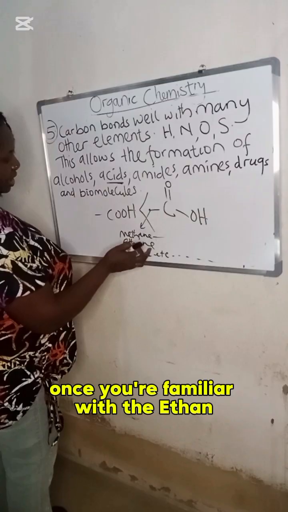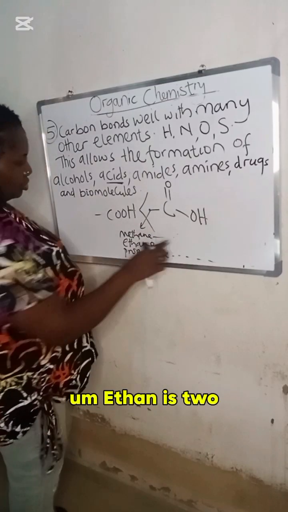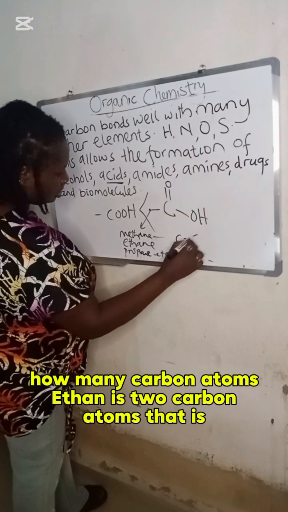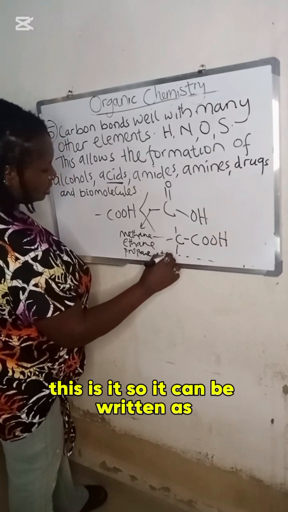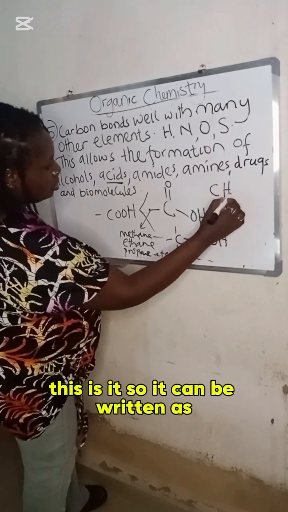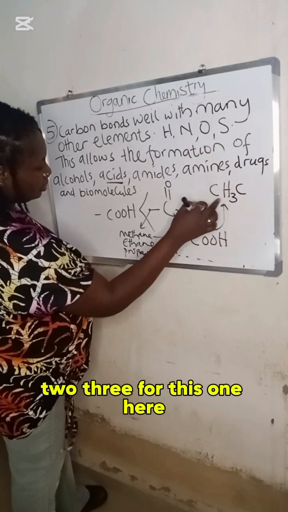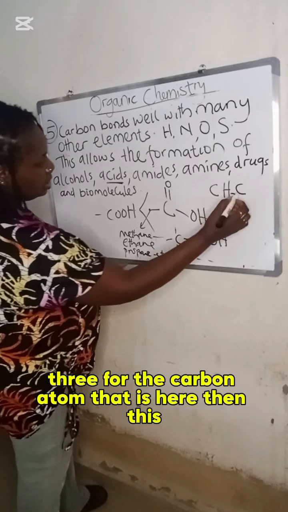Once you are familiar with the ethane, the ethanoic acid, that is ethane is 2. How many carbon atoms? Ethane is 2 carbon atoms. So this is it. It can be written as 1 2 3 for this one. Here 1 2 3 for the carbon atom that is here.